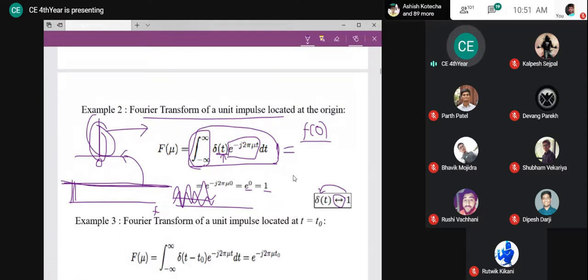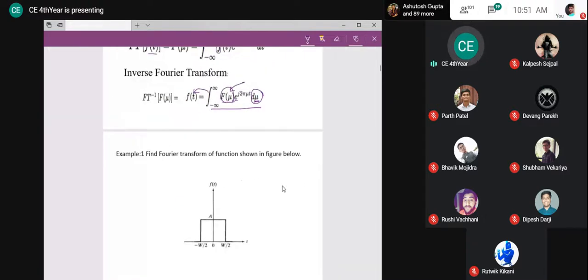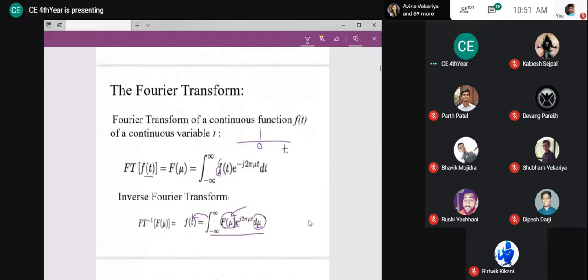Now tell me, what about the Fourier transform of the impulse at delta t minus t0? Can you tell me what will be the Fourier transform of delta t minus t0? Quickly tell me. That means the impulse located at t0. What are the steps? In f of t, just substitute this value, apply the shifting property and get your answer.